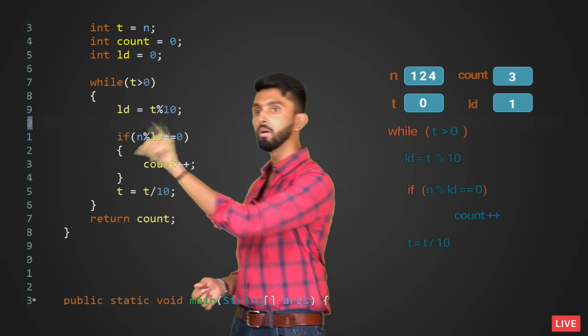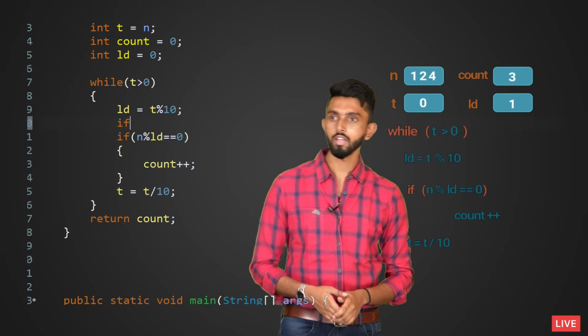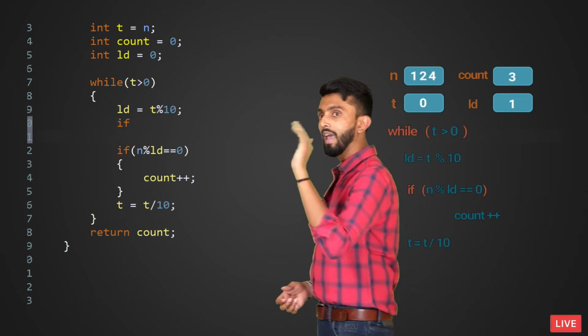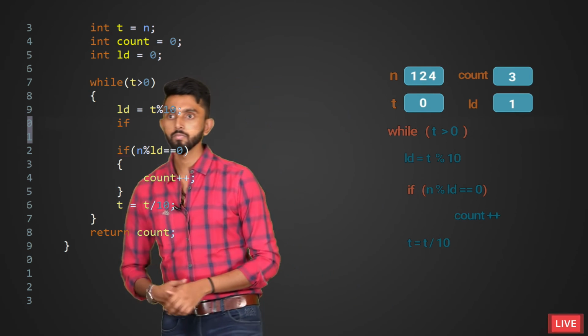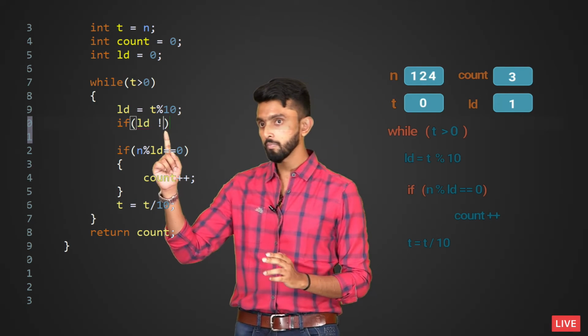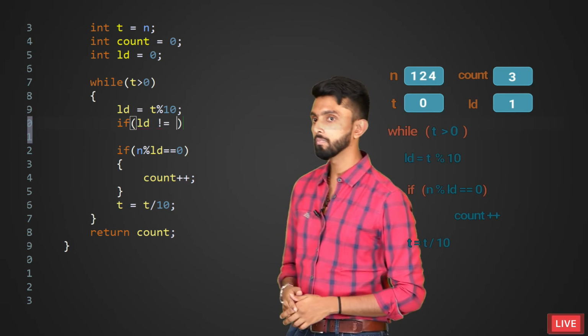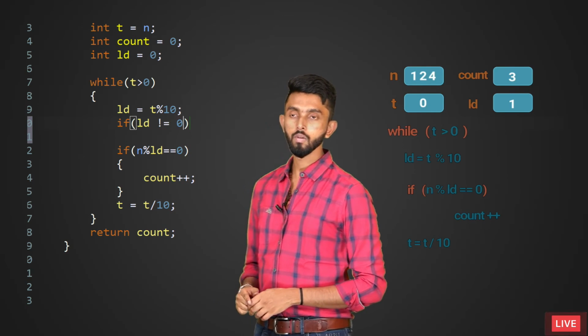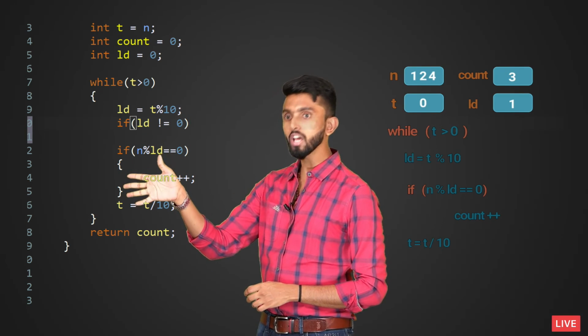And there I will put one more if condition. If in case LD not equal to 0. Not equal to 0. Only if this condition is true, check if it's a divisor.